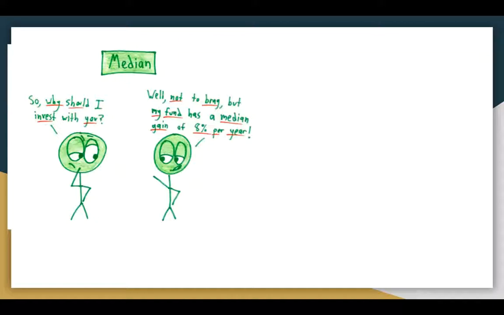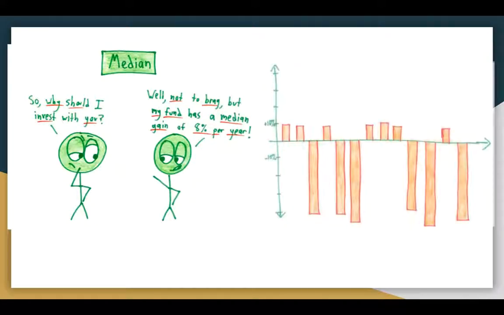Again, from mathwithbaddrawings.com, so why should I invest with you? Well, not to brag, but my fund has a median gain of 8% per year. You can see all these years where they're up and down. If we look at 6 years positive, 6 years negative, he's looking at the median number being the one in the middle, any one of these that are around 8%.